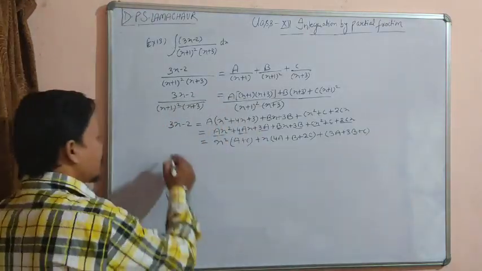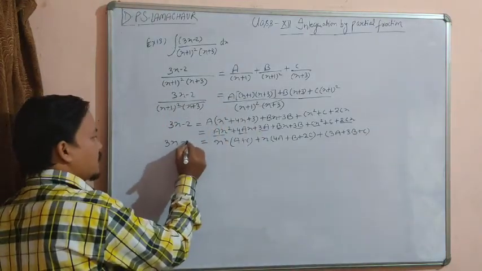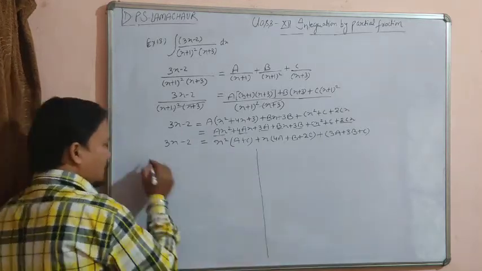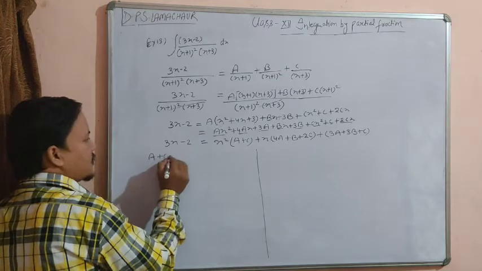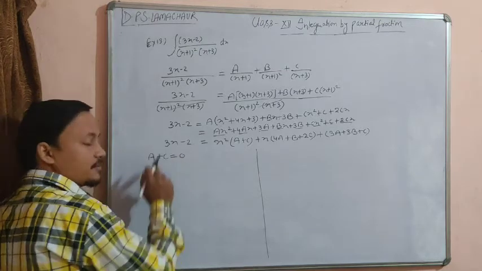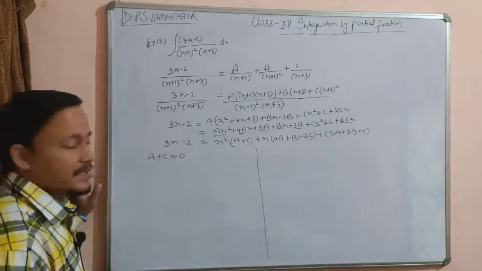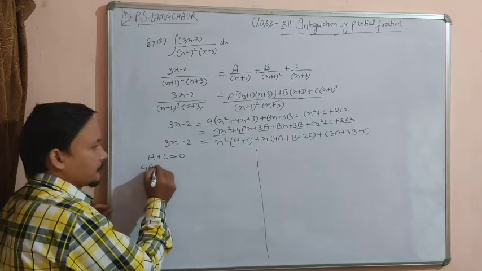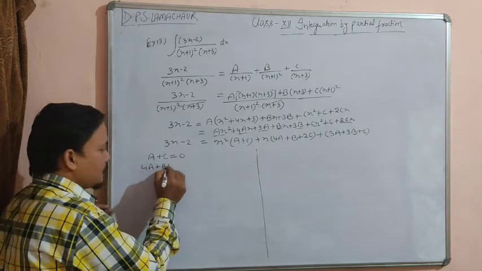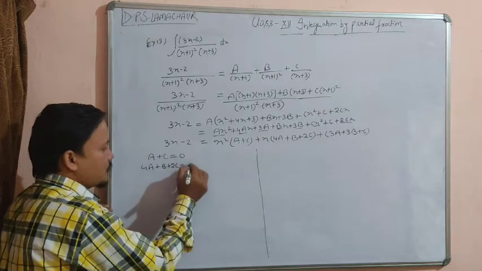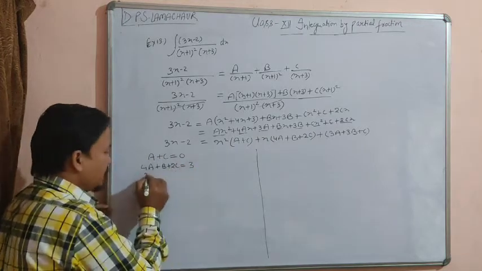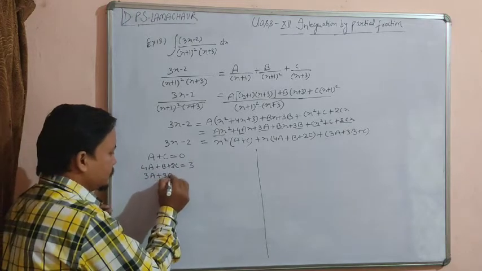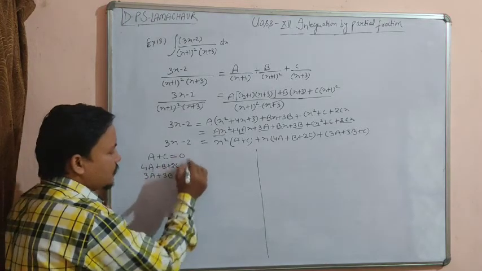Now comparing both sides, the coefficients of x square, x and the constant: we get a plus c equal to 0, because there is no term of x square on the left side, and the coefficient of x, that is 4a plus b plus 2c, is equal to 3, and the constant term 3a plus 3b plus c is equal to minus 2.